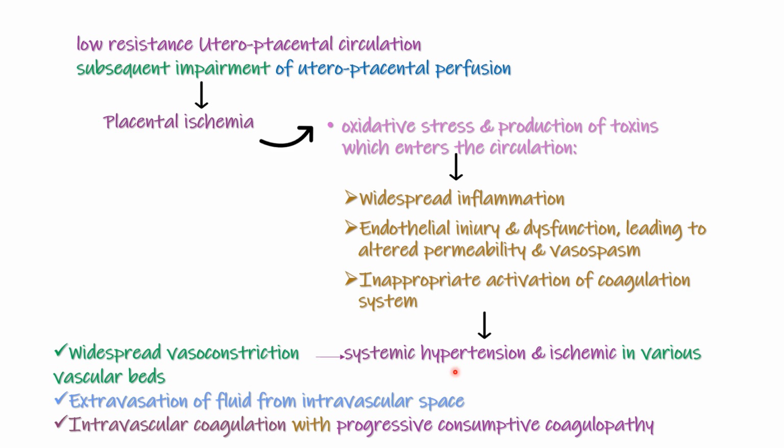And now this, as I said, will result in widespread vasoconstriction, and this will result in systemic hypertension and ischemia in various vascular beds, and extravascular fluid extravasation from the intravascular space. And this is one of the reasons, just to recap, why we give patients who come with preeclampsia adequate fluids. And intravascular coagulation with progressive consumption coagulopathy will therefore give us low platelets in the blood.